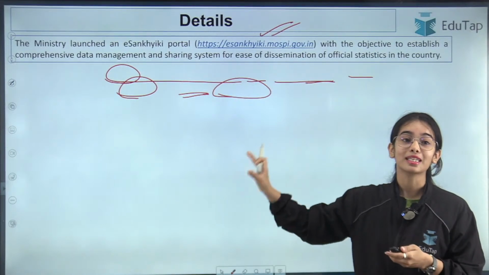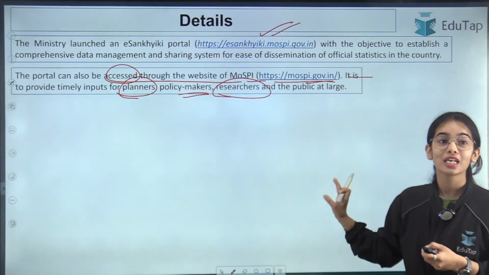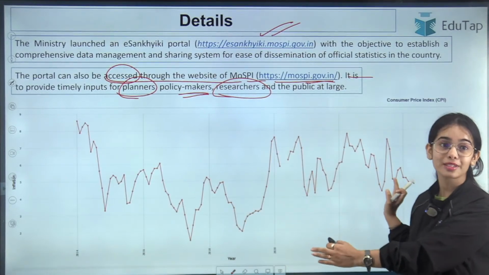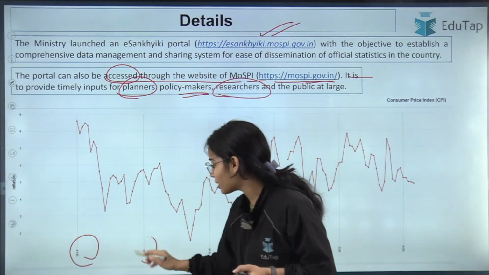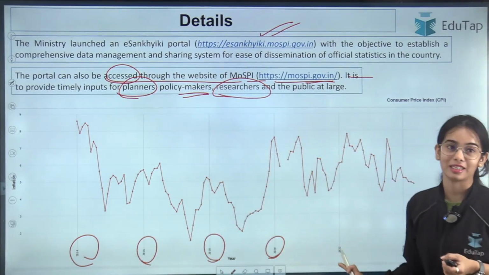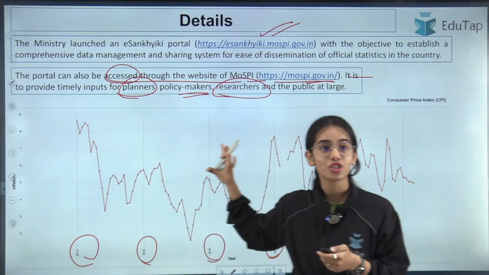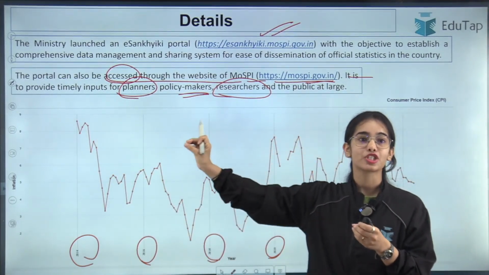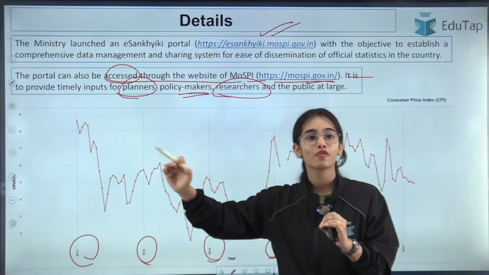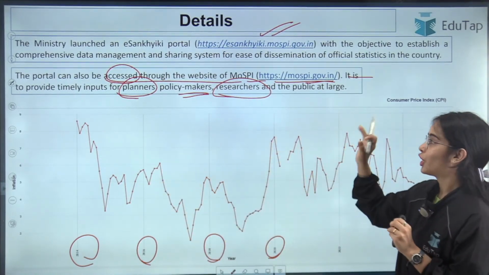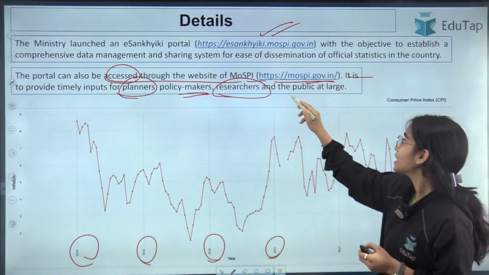So now you can understand how easy it will be for the researchers to go through the data, and that the time series data is also being provided to you. Time series data means that you can compare the different timelines in regards to the data. Being an economics student, I was very happy to see such a data dissemination portal that has been created. It will become very easy for the young researchers that are coming up to get access to the economy data. Okay, and the public at large.